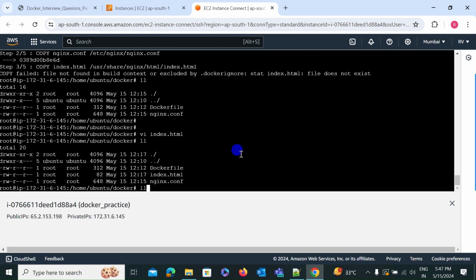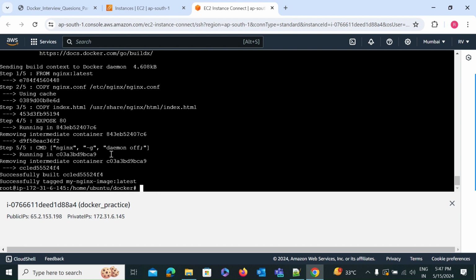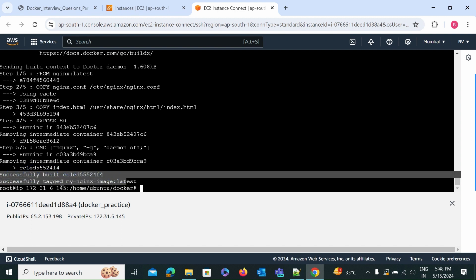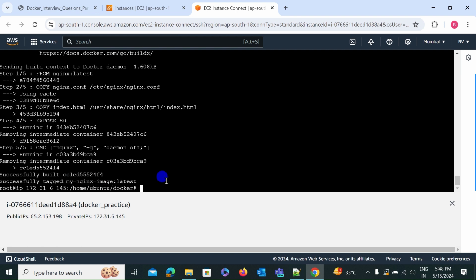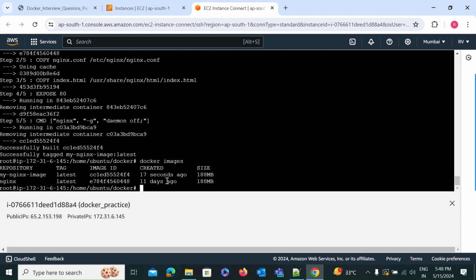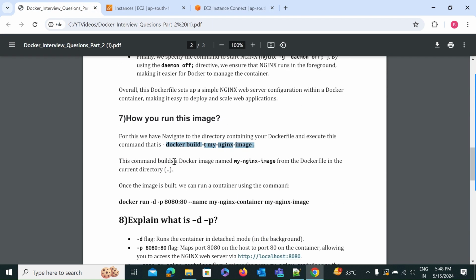Now we will run this command. Now everything is okay, all is successfully done, and the image is also successfully built. So let's check the image with docker images. Here is the image, our my nginx image. Let's run this image to create a container.